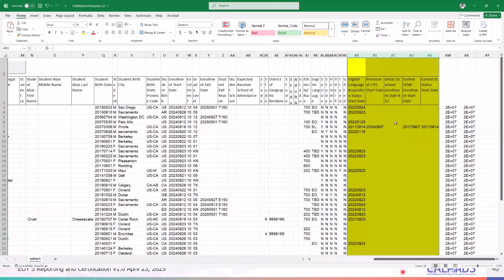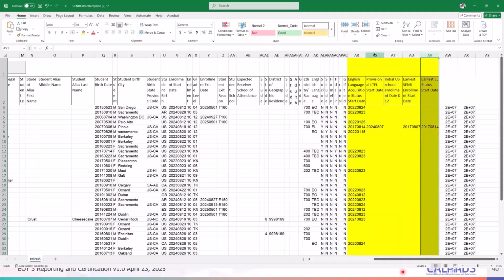So ideally, or in theory, you download this file and import it into your SIS, and your SIS would be able to determine if a student is a potential LTEL. So you have here the dates: the EL status start date, the initial US enrollment date, earliest enrollment start date, and then earliest EL start date.